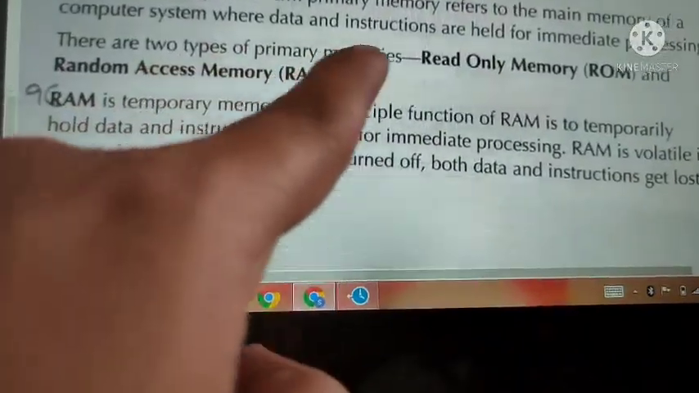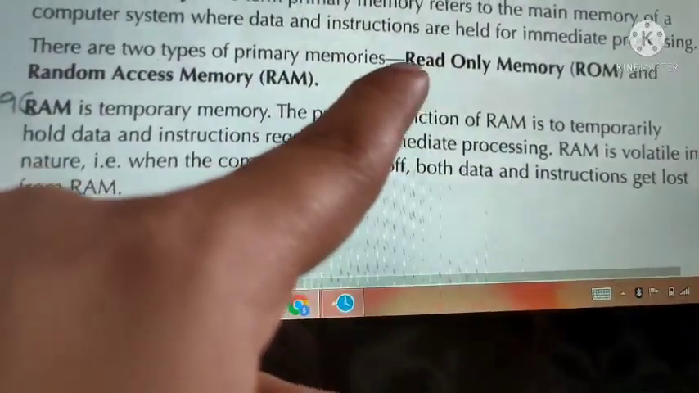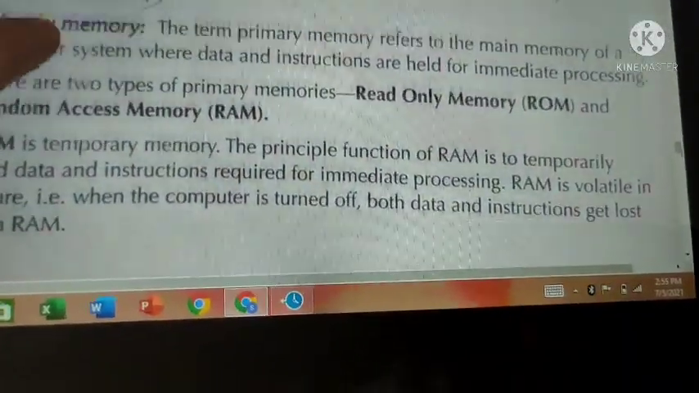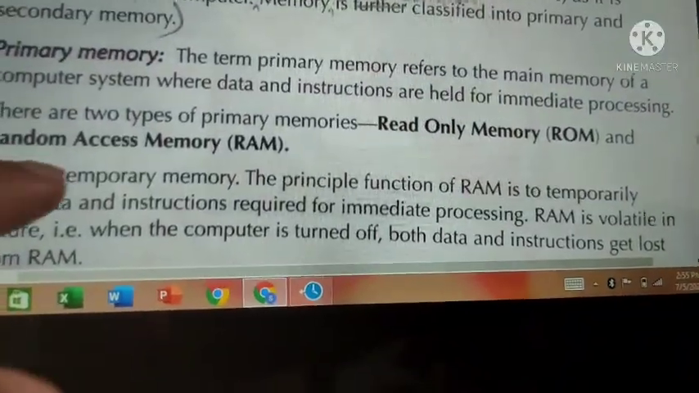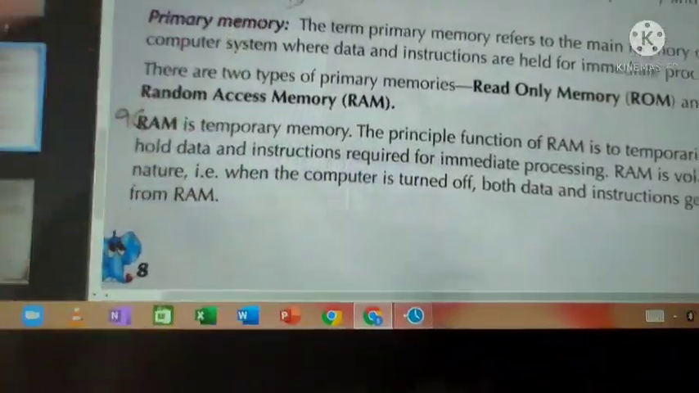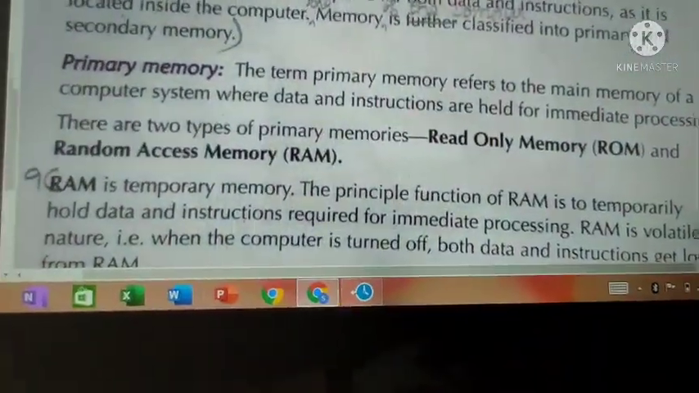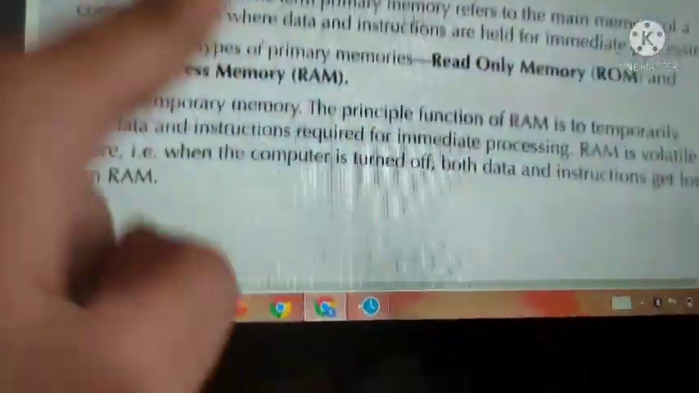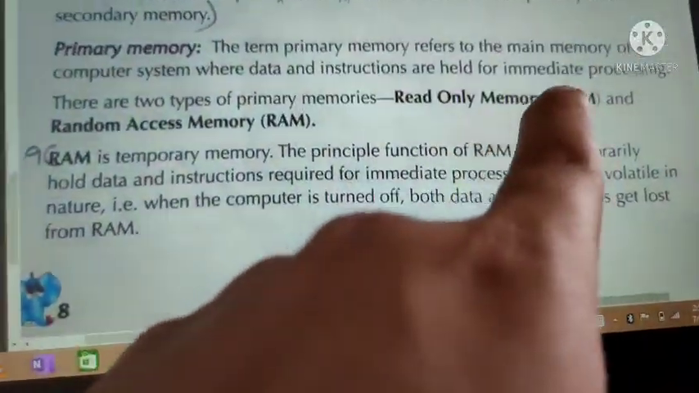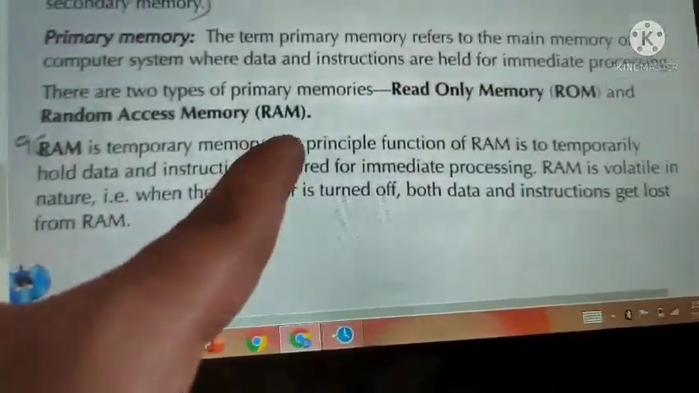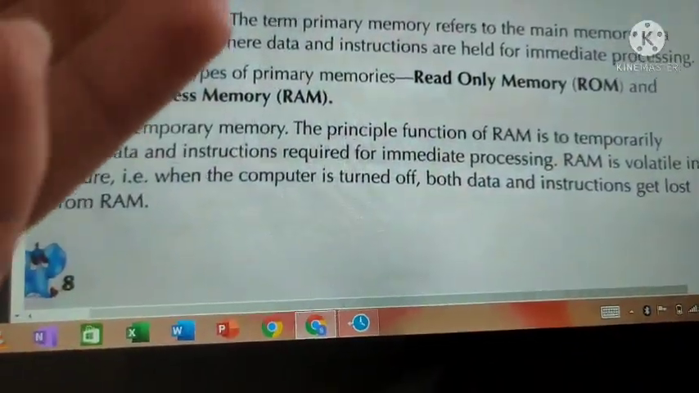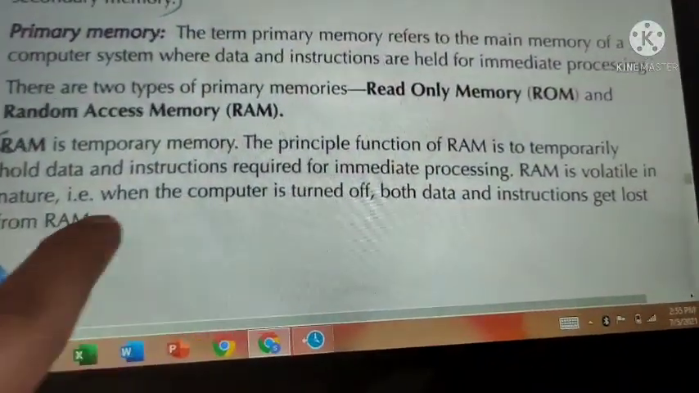There are two types of primary memories. Memory is divided into two types, primary and secondary. But primary itself has two types, so don't get confused. Primary is divided into two types, that is ROM and RAM. It is simple, just listen. Later we will read and understand fully.